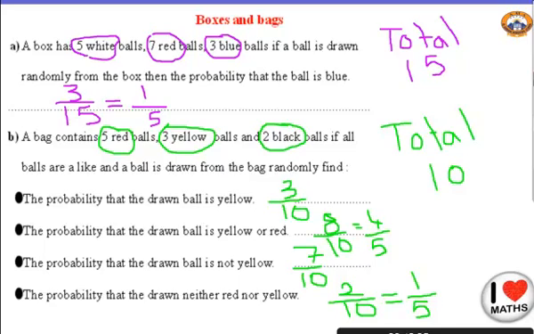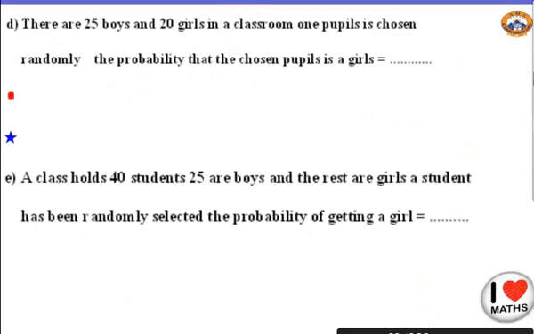Is it clear? Is it difficult? Any problem? Okay, shall we complete? Let's complete together. Now, I'm speaking about a classroom. There are 25 boys and 20 girls in my classroom. So I will choose randomly a pupil, a girl. So how can I find the fraction, or the probability, of finding a girl?